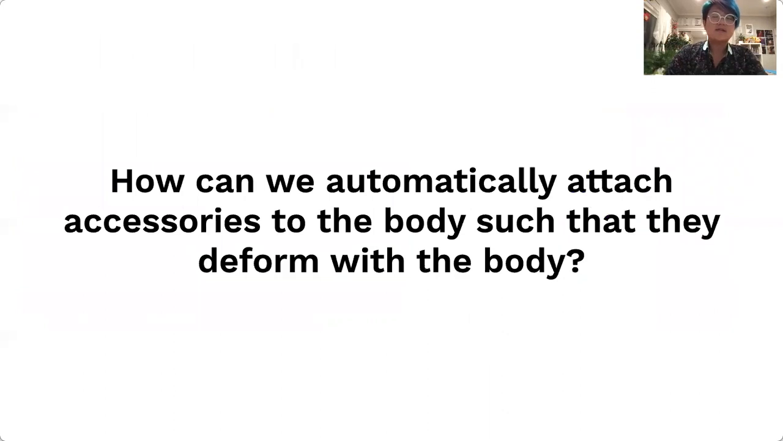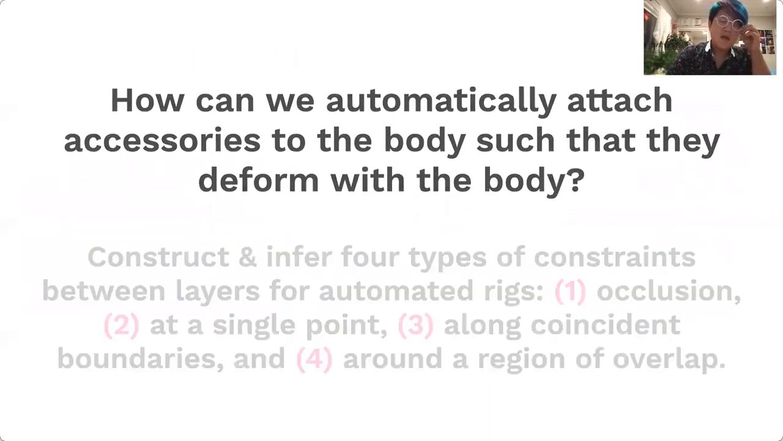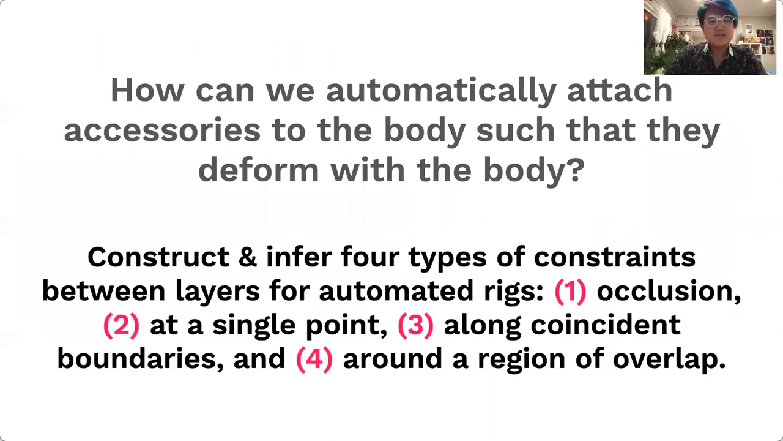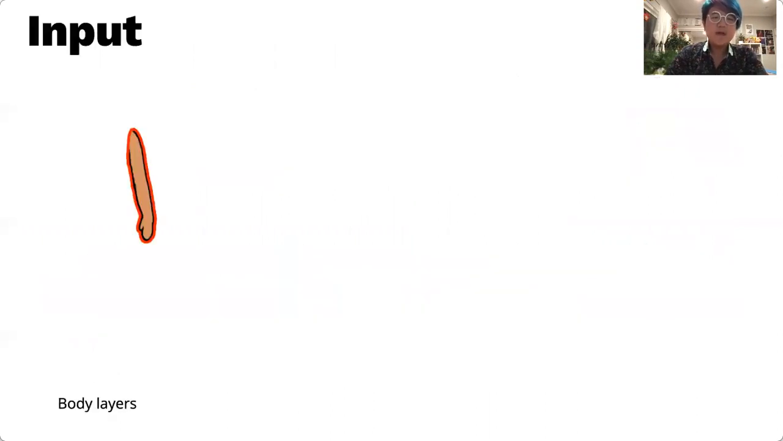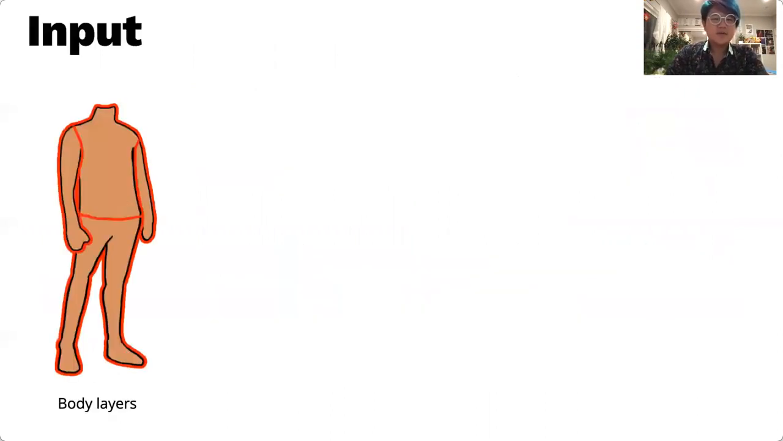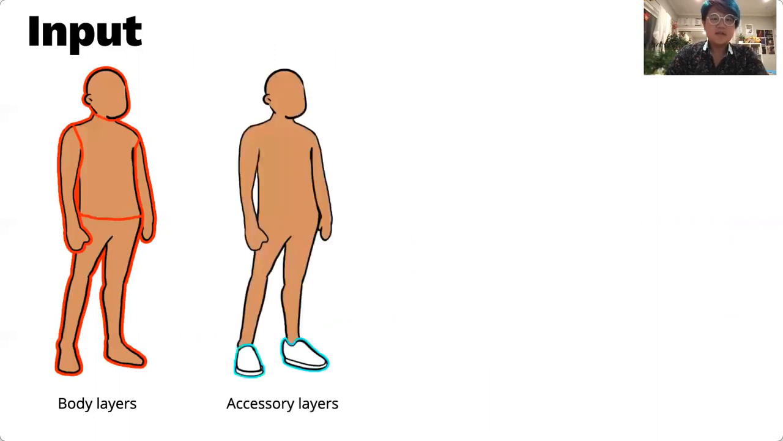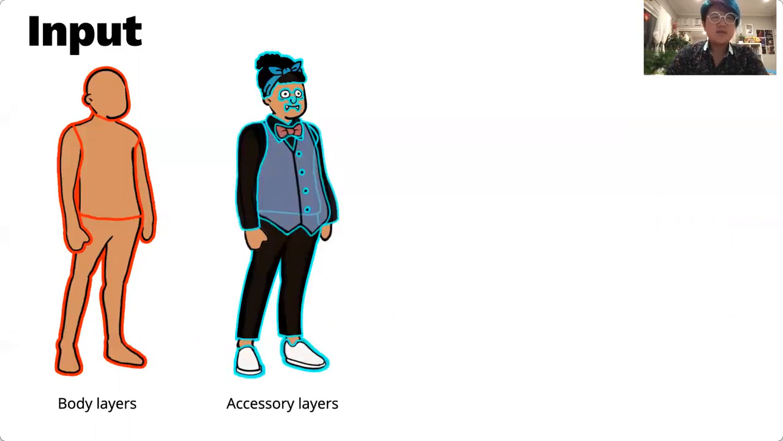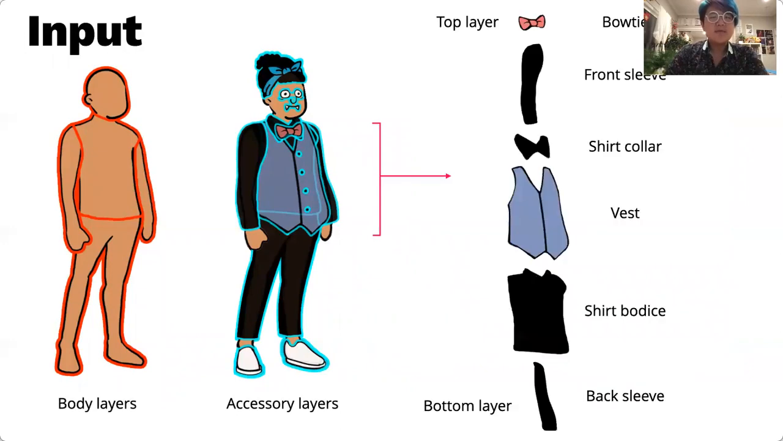How can we automatically attach accessories to the body such that they deform with the body, in turn making mix and match character creation tools more flexible? Our high-level approach is to construct and infer 4 types of constraints between layers to generate automated clothing rigs, which I will now explain. Our system takes as input the layered artwork grouped into the body and the accessory layers. Complex accessories, such as this shirt, may be further decomposed into separate layers to capture occlusion relationships.